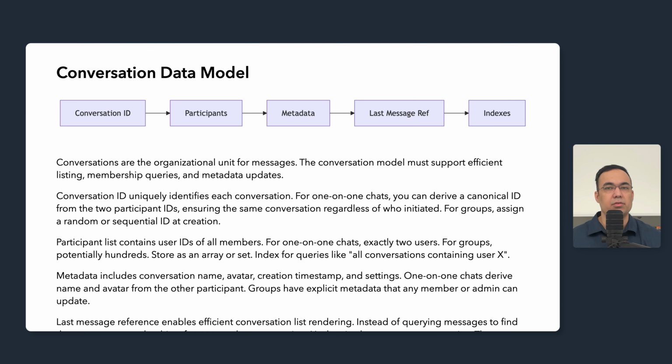Per-user metadata includes the read position, mute status, and notification preferences. Each participant may have different settings for the same conversation. You should store this separately, keyed by the user ID and conversation ID. A user might mute a busy group while others may want every notification.